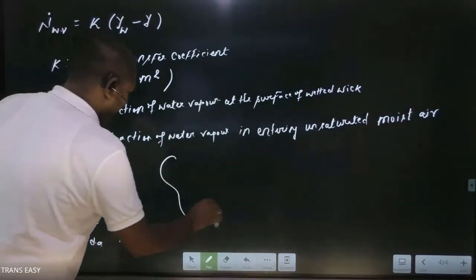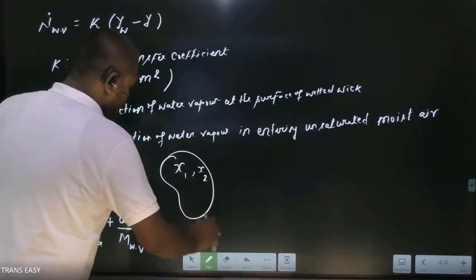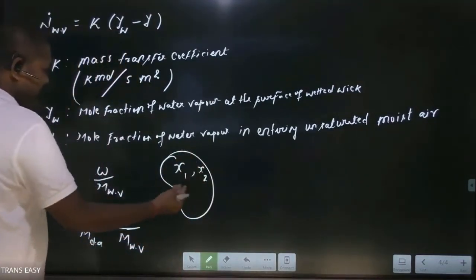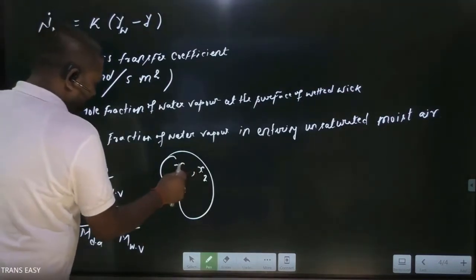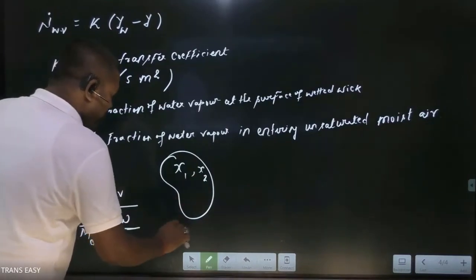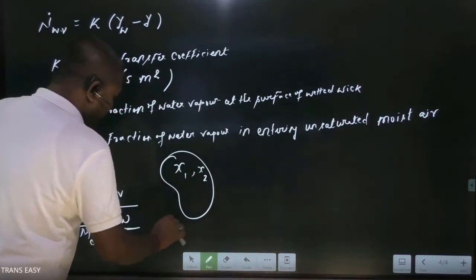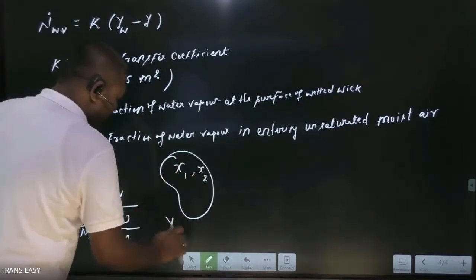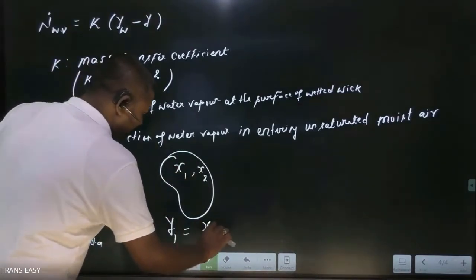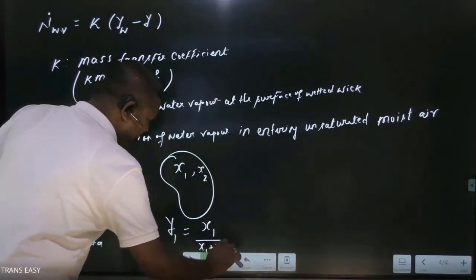Suppose friends, here we have a mixture of two gases, 1 and 2, and they have X1 and X2 number of moles in this mixture. So the mole fraction of species 1 is the number of moles of species 1 divided by the total number of moles of the mixture, X1 plus X2.